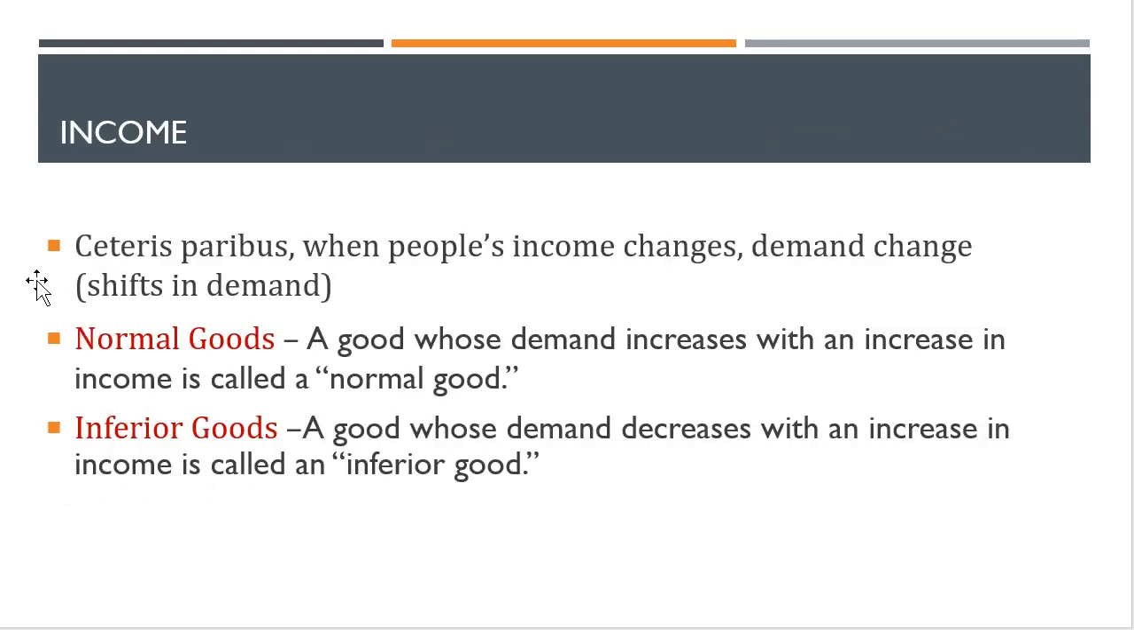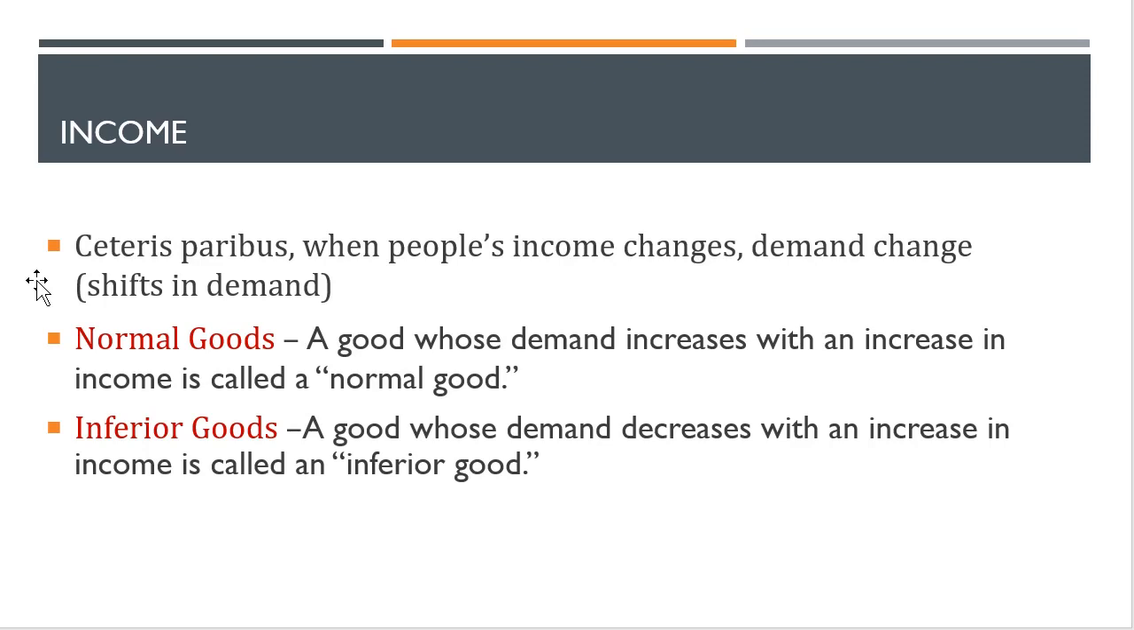Now let's consider income. Ceteris paribus, when people's income changes, demand changes. I'm sure you remember what ceteris paribus is. This means keeping all other factors constant. And whether a change in income will increase or decrease demand depends on the type of the good. If the good is a normal good, then an increase in income should lead to more demand. If the good is an inferior good, then any increase in income should decrease the demand for that good.